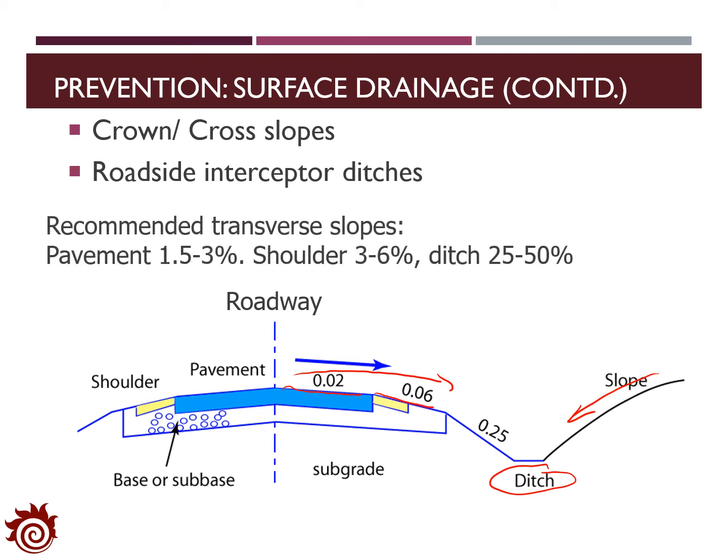Usually, for the transverse slope, we will set the pavement surface at 1.5 to 3%. For the shoulder, it's set at 3 to 6%. And for the ditch, it's set at around 25 to 50%.